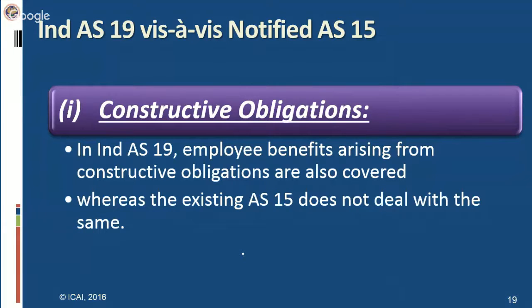This is not because of any legal binding or someone forcing them, but on its own, the company feels that the inflation is at a very high rate and they should compensate the employees for it. So that is a constructive obligation for the employer. If it is not there in the agreement that they have to compensate for inflation, and still they are compensating for that inflation, then that is a constructive obligation.